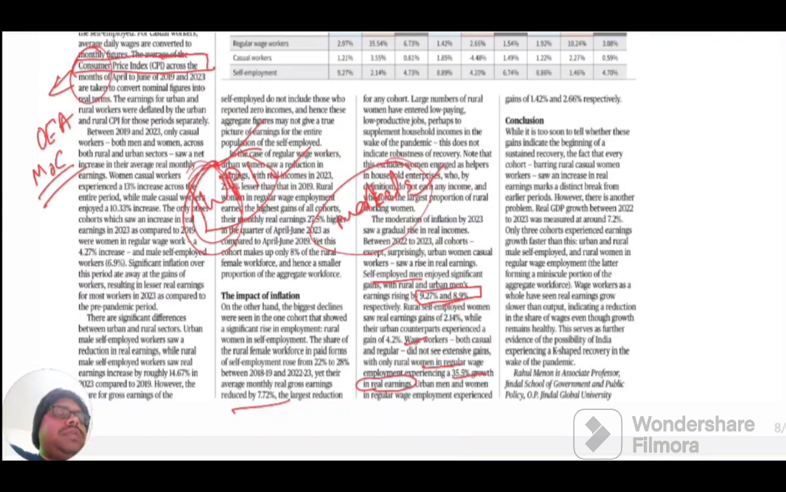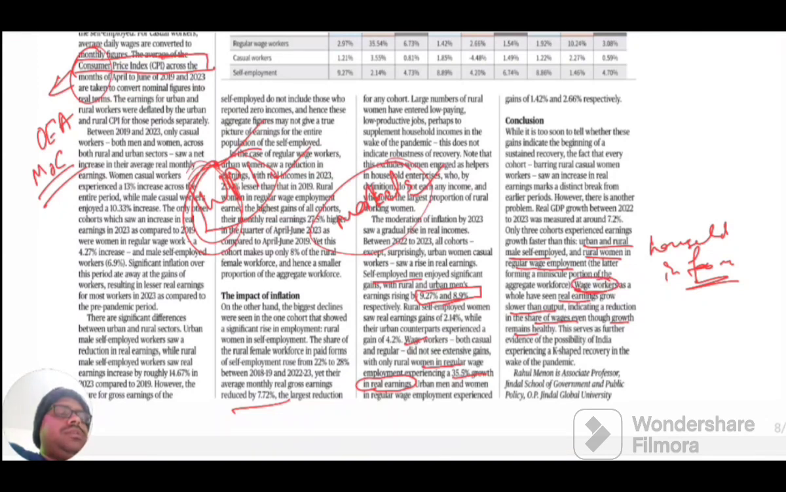The author argues that post-pandemic, employment as well as real income has grown for urban and rural self-employed men and for rural women in regular wage employment, but not for household workers and informal workers. The wage workers have seen real earnings grow slower than their output. That indicates a reduction in the share of wages, even though growth remains healthy. Although we have seen good economic growth post-pandemic, the real wages have reduced for the self-employed as well as the wage workers.